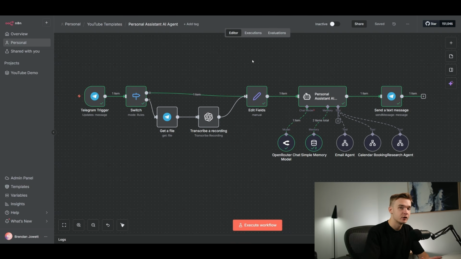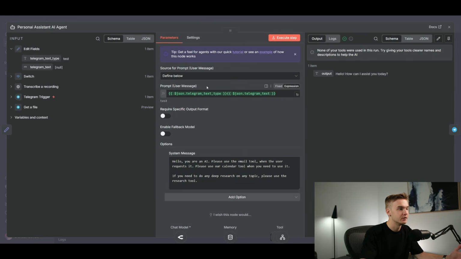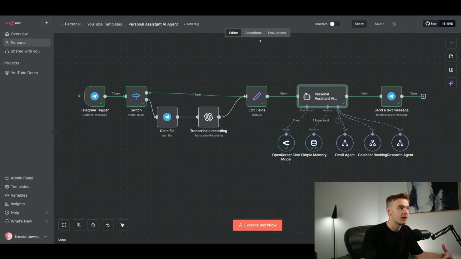So I just ran a quick test and realized there was one thing that we do need to change in the edit fields. If we are going to be sending text and we are going to be sending the voice, we can't have this set as the exact same variable names. We do just have to change them up a little bit. So we'll change it to Telegram text type, and we've got Telegram text for the voice. Two different variables, and then we're just going to reference both of them when we are in the prompt of the user message. Just put them both in there so it can get either one of them depending on which one gets called.